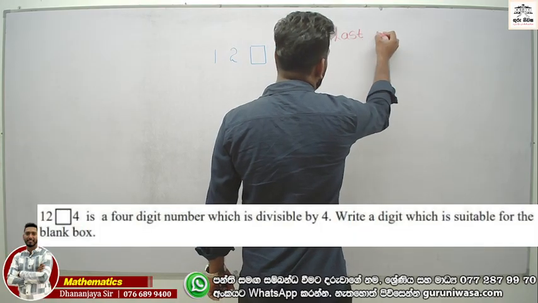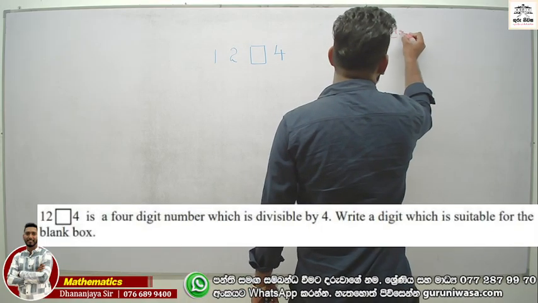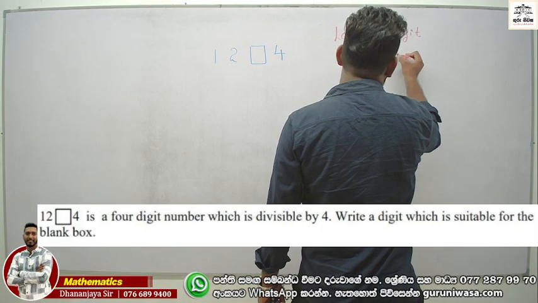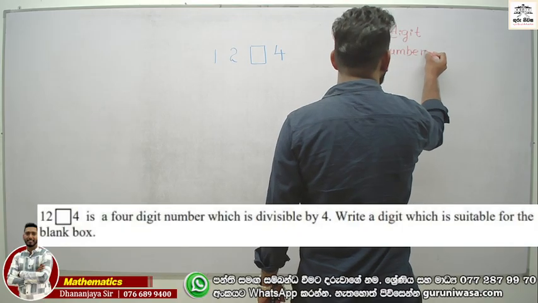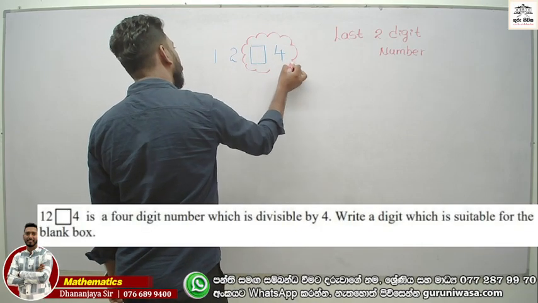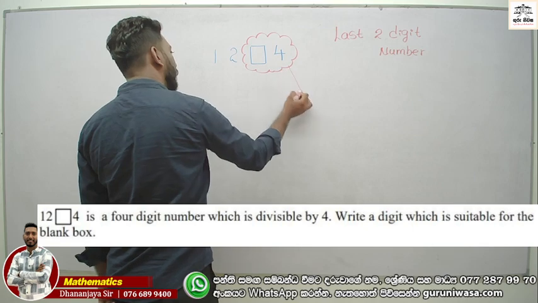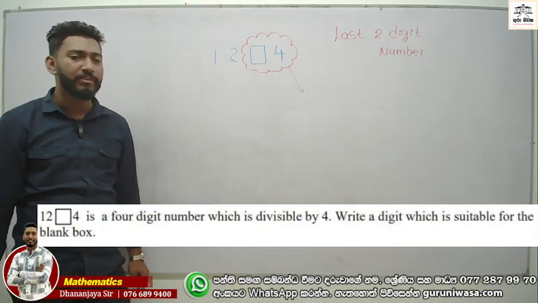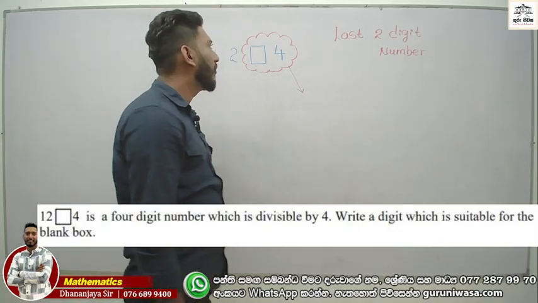Last 2-digit number. We are looking for the last 2-digit number. Now in this case, the last 2 digits mean the blank space and 4. It should be a multiple of 4. Therefore, write a digit which is suitable for the blank box.